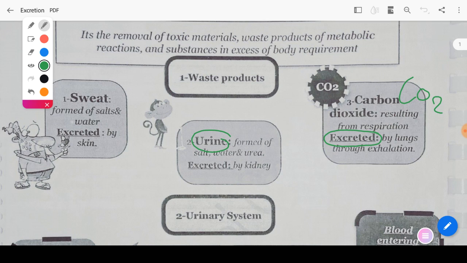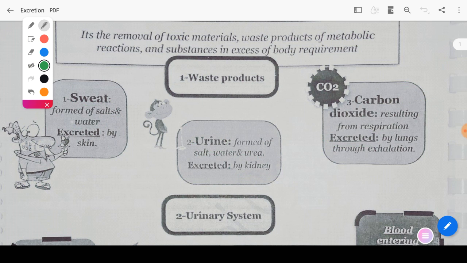The urine is excreted by the kidney. And sweat. Sweat is formed from salts and water and is excreted through the skin outside the body.